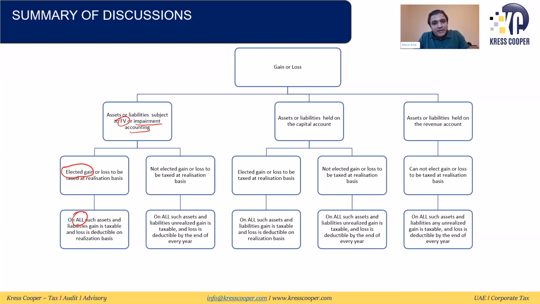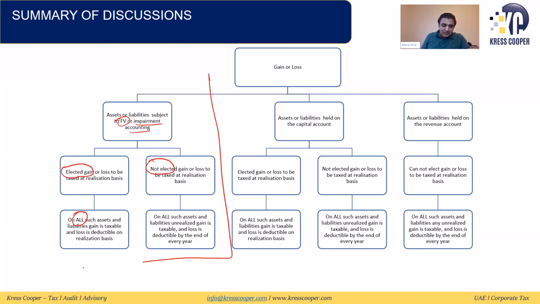And if the person has not elected gain and loss to be taxed on a realization basis, even if these are assets at fair value or at impairment testing, then on all such assets and liabilities, unrealized gain is taxable by the end of every year and loss is allowable by the end of every taxable period.